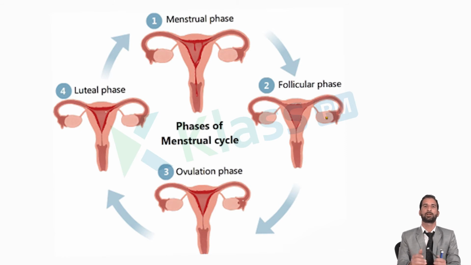Fertilization is the fusion of the male gamete and the female gamete to restore the diploid condition, so the zygote is diploid. That fertilized zygote moves back from the ampulla into the uterus in order to get implanted. Implantation is the sticking of the zygote into the uterus.